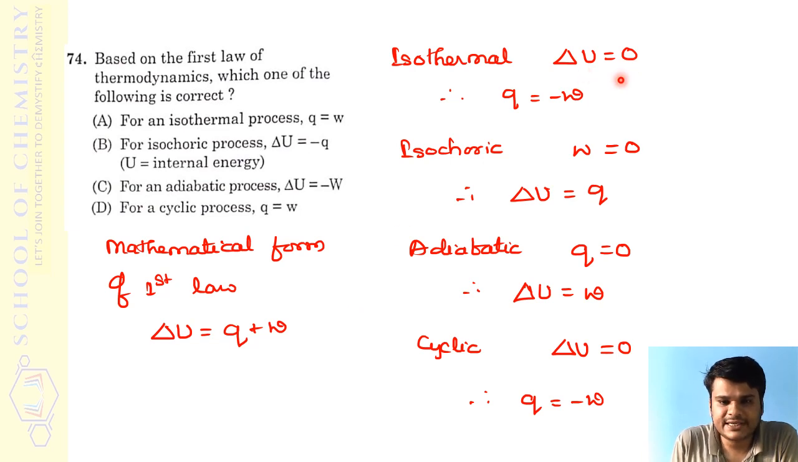So if that is the case, in this equation if you substitute delta U is equal to 0, Q plus W is equal to 0. So therefore either Q is equal to minus W or minus Q is equal to W, in any way. So in this way you can write.